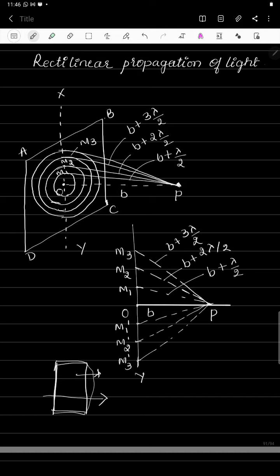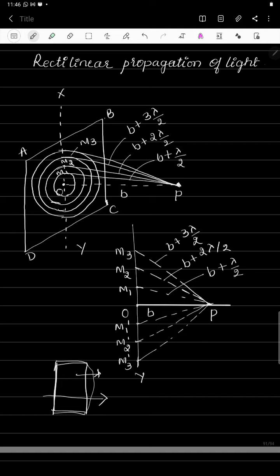So to find the resultant intensity at point P because of this plane wavefront ABCD, the plane wavefront ABCD is divided into a large number of zones. Those are called Fresnel's zones. This is the first assumption: a wavefront can be divided into a number of zones, and that too only in the forward direction. So here M1, M2, M3 in the diagram.